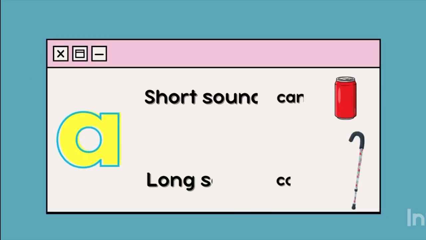First, letter A or vowel A. Letter A makes two sounds. A short sound A as in the word can, c, a, n, and a long sound A as in the word cane, c, a, n, e.